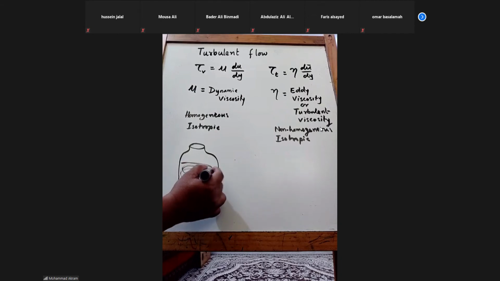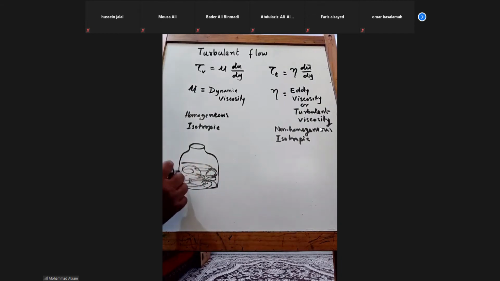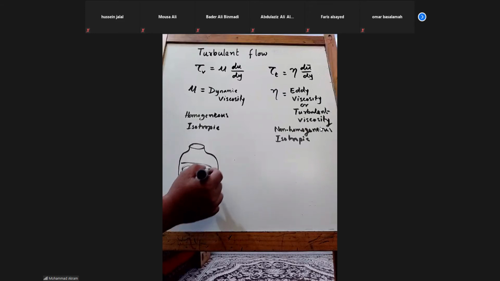Which property? Say, for example, the viscosity. Even if you take one spoon or ten spoons, or if you take it at low velocity or high velocity, its viscosity is going to be the same everywhere.